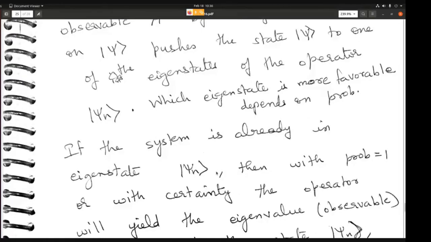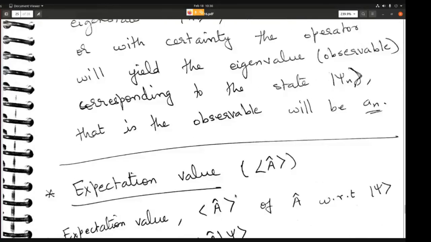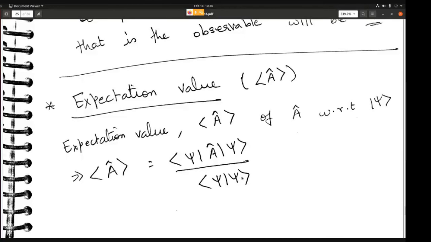If the system is already in an eigenstate, then you are anyway going to get back the eigenstate. Then there is no change. So if the system is already in eigenstate psi n, then with probability equal to 1, that is with certainty, you will get the eigenvalue corresponding to this eigenstate, which will be a n. Any question up to this point? All of these statements that I'm making are based on experimental results and what people have observed. That is how the theory has been built on top of this. Any question up to this point?